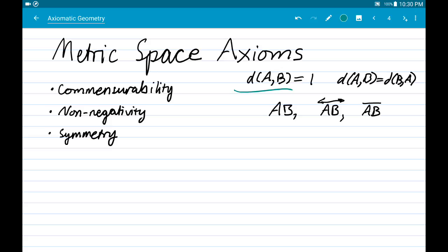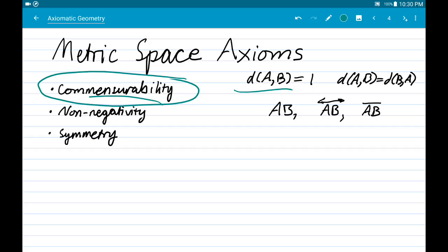Another property is that any 2 points must have a distance between them, right? You couldn't have some 2 points where there's no such thing as a distance between them. That doesn't make any sense. So that's the property of commensurability. Any 2 points can have their distance measured.